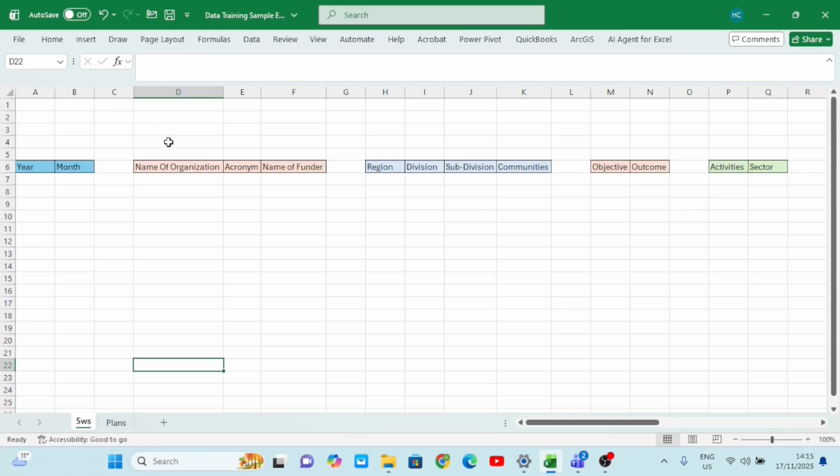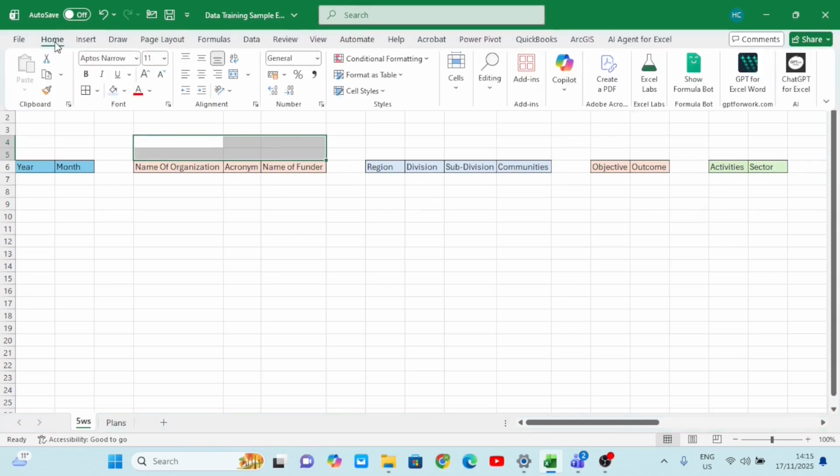It says who. So I'm going to merge this cell. I'll merge it. I've just selected it, right? And then I'll go now to home. Remember I said we'll be using home, right? And there's an item here called merge. I'm going to merge and center.